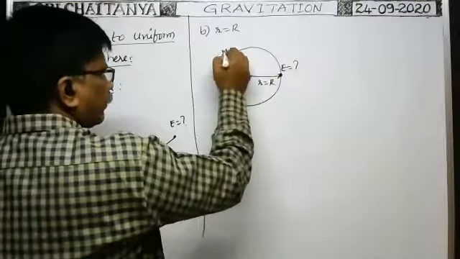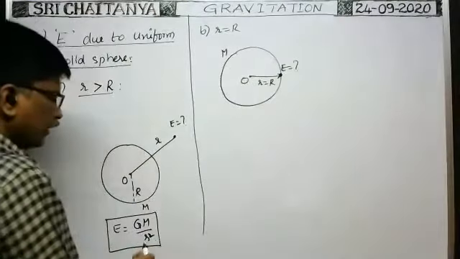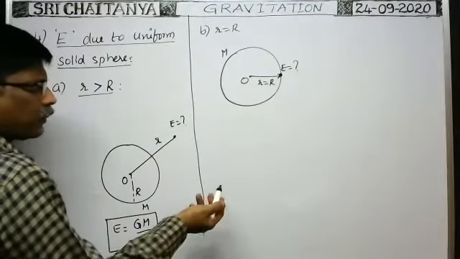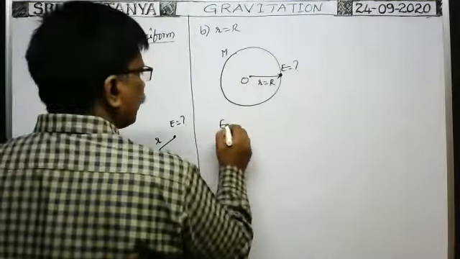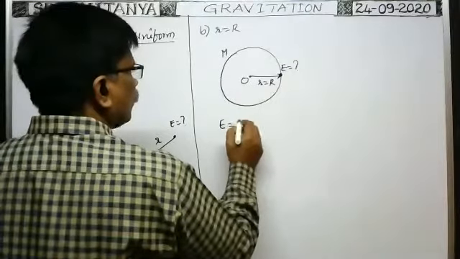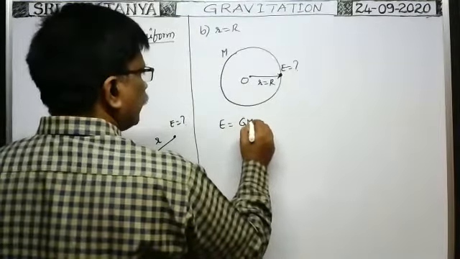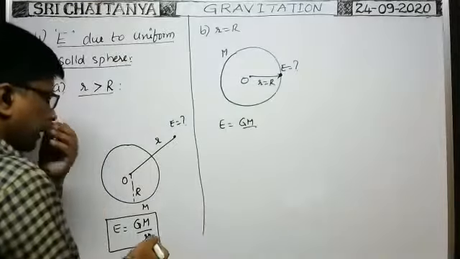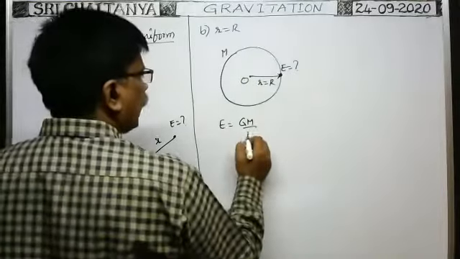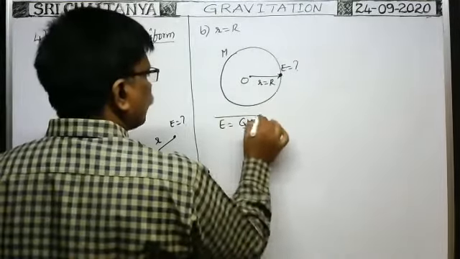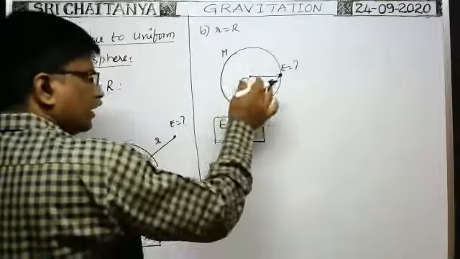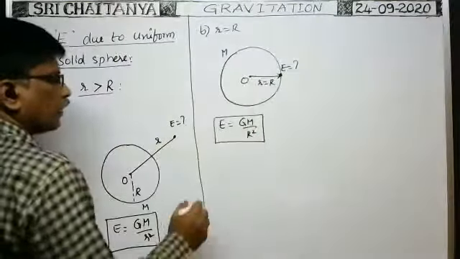In that case, in this formula, instead of small r you substitute capital R, because small r is equal to capital R. So the intensity of gravitational field at this point is equal to GM by R squared. This is the intensity of gravitational field on the surface of the solid sphere.